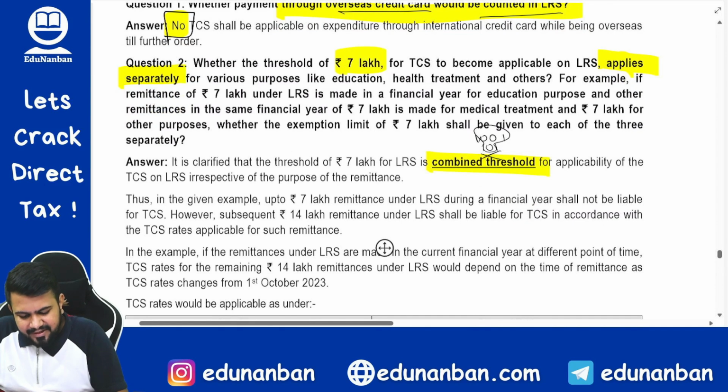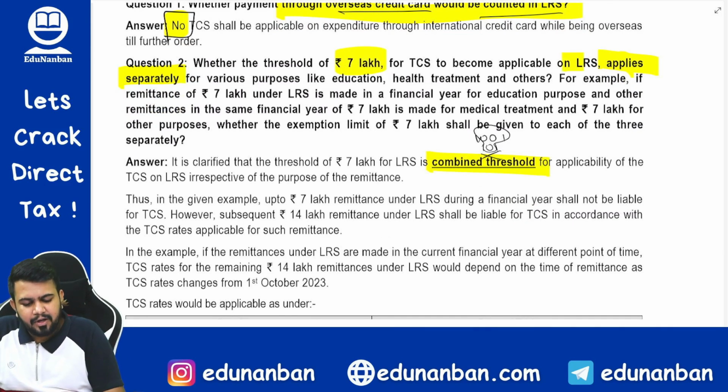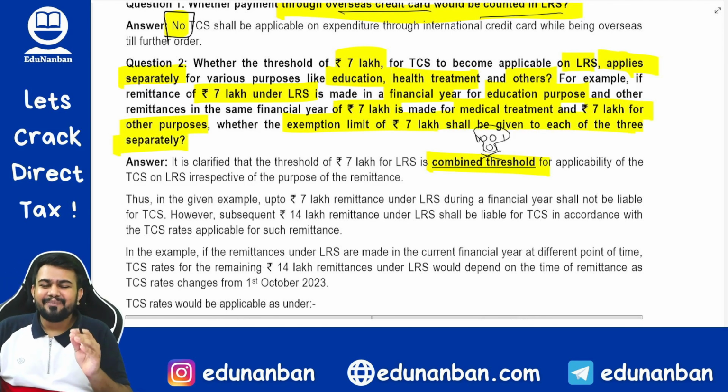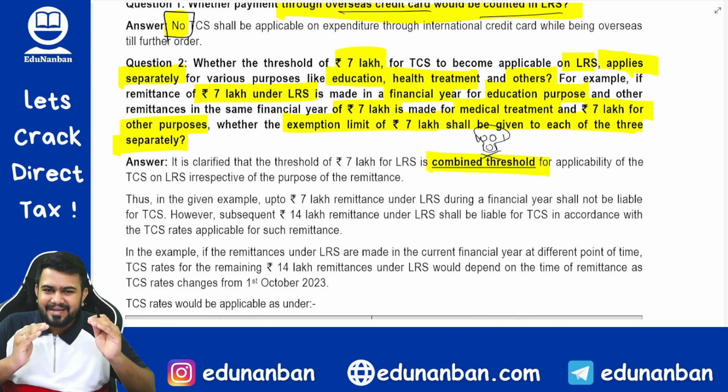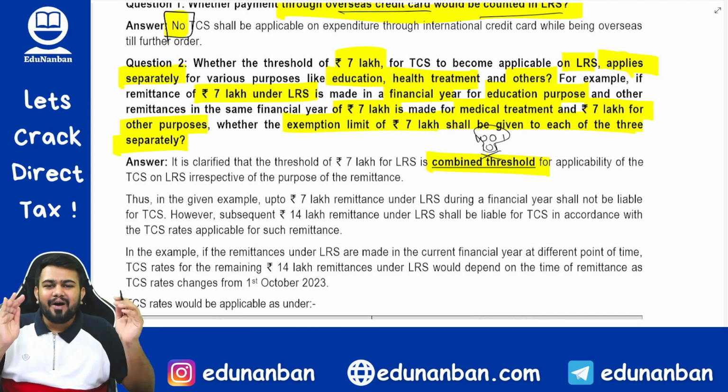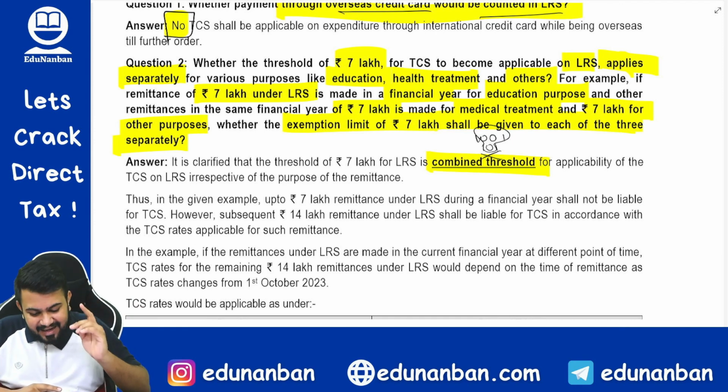Whether the threshold of 7 lakh rupees for TCS to become applicable on LRS applies separately for various purposes like education, health treatment and others. For example, if remittance of 7 lakhs under LRS is made in a financial year for education purpose, other remittances in the same financial year, 7 lakhs is made for medical treatment and 7 lakh is made for other purpose, whether the exemption of 7 lakhs shall be given to each of the three separately. Very, very important, Kanna. This 7 lakh limit is there, no? Is this a separate limit, or is it a combined limit? Answer is it is a combined limit.